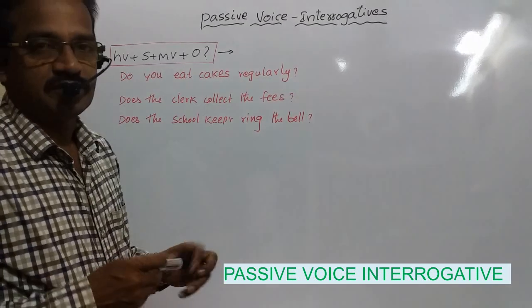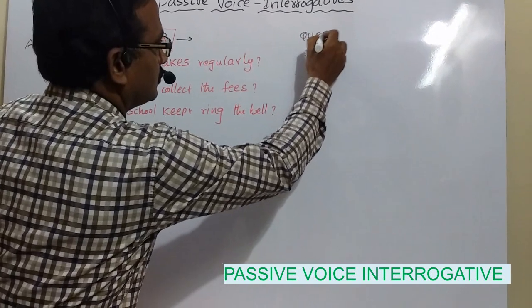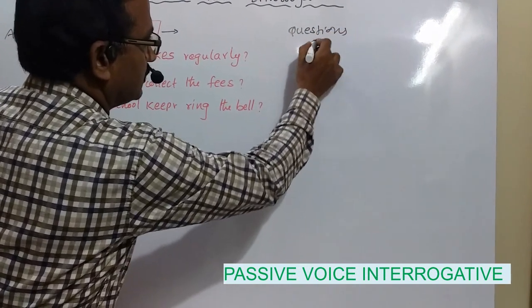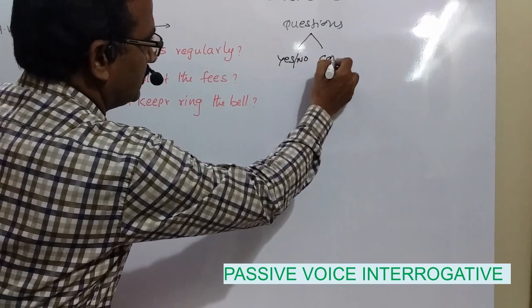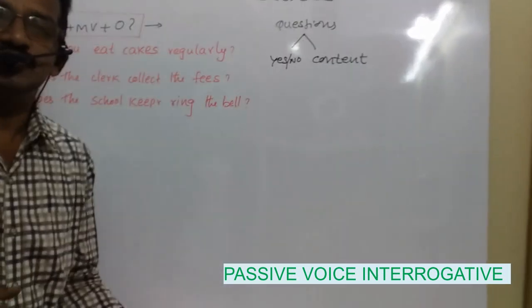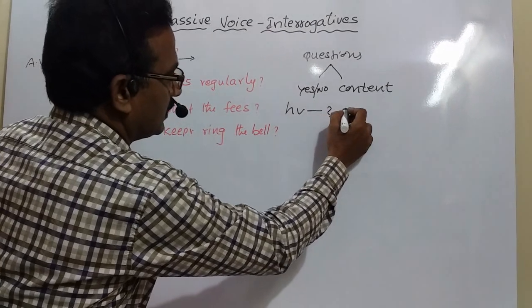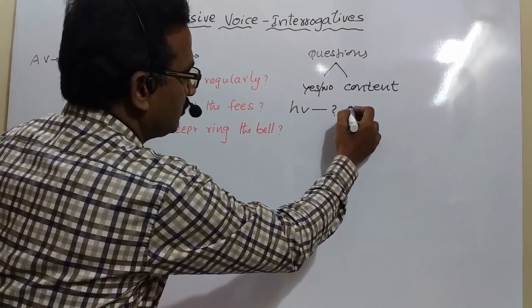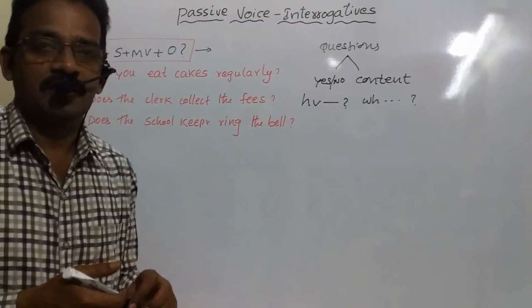There are two types of questions. They are yes or no questions and content questions. Yes or no questions usually start with a helping verb and end with a question mark, and content questions usually start with a WH word and end with a question mark.